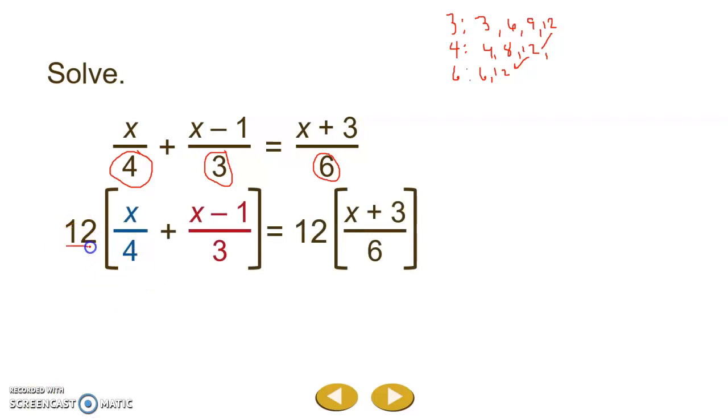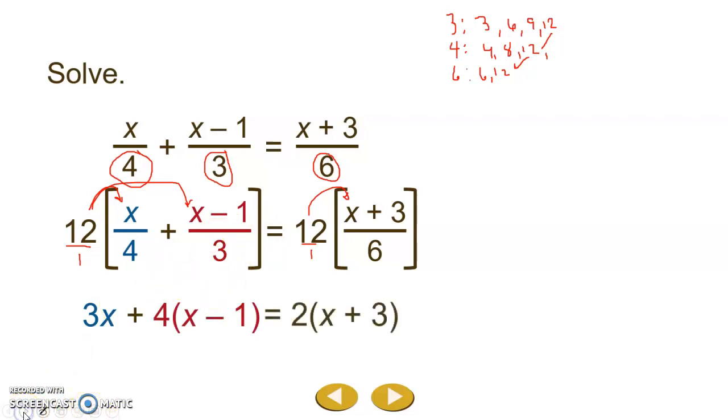Remember, 12 is just 12 over 1. And when we multiply fractions, we multiply the top and we multiply the bottom. So we're going to distribute that 12 to everything inside the parentheses on both sides. When we do that and we simplify, what we end up with is 3x plus 4 times x minus 1 equals 2 times x plus 3.